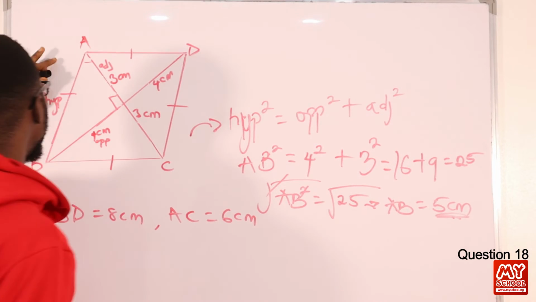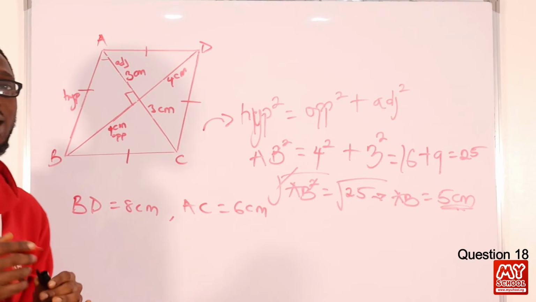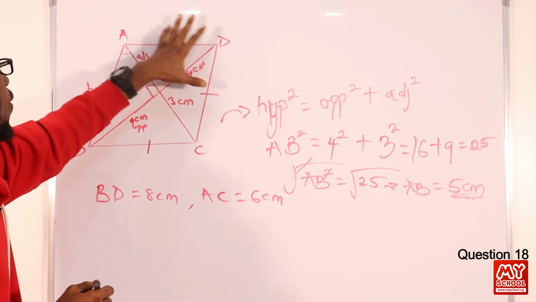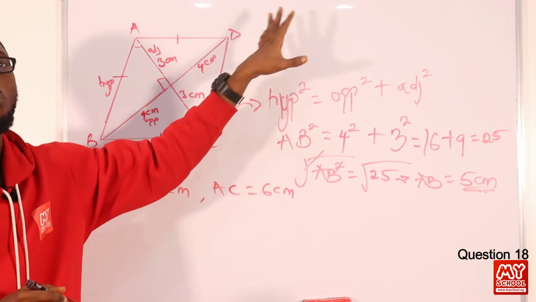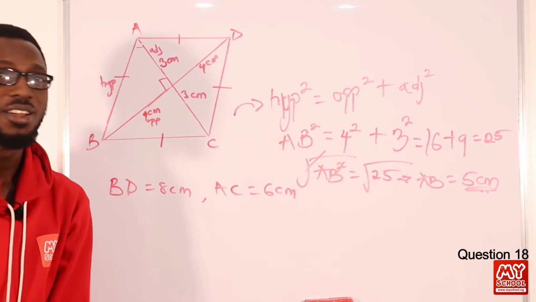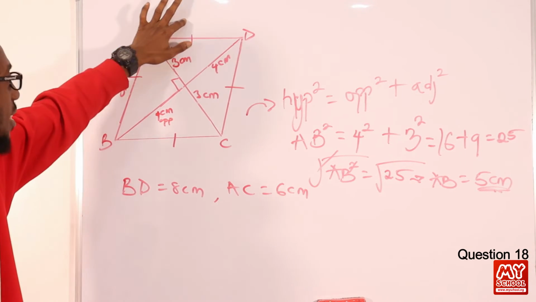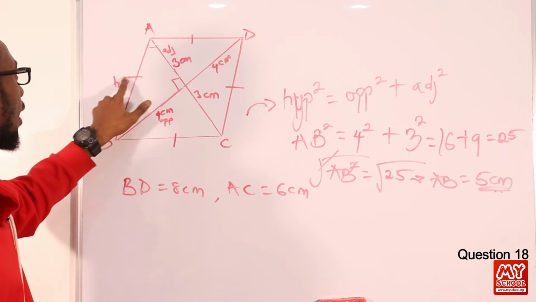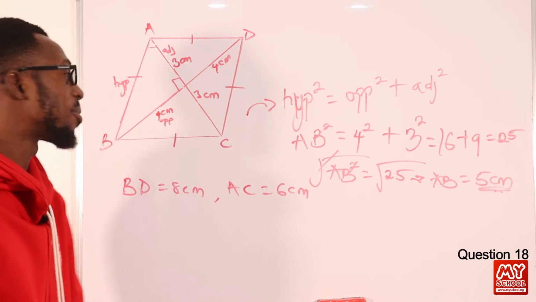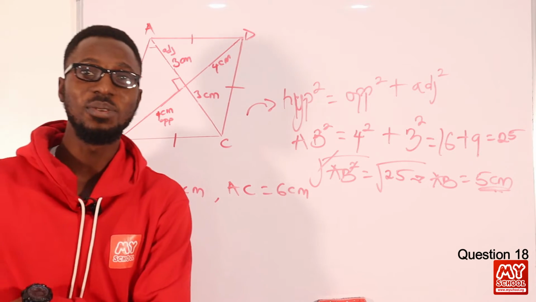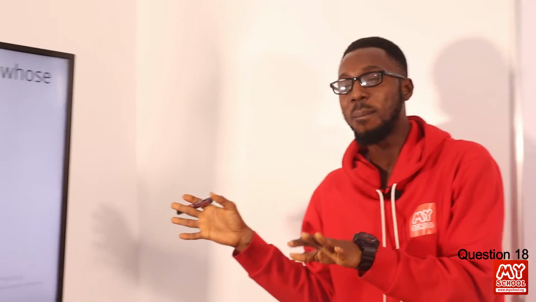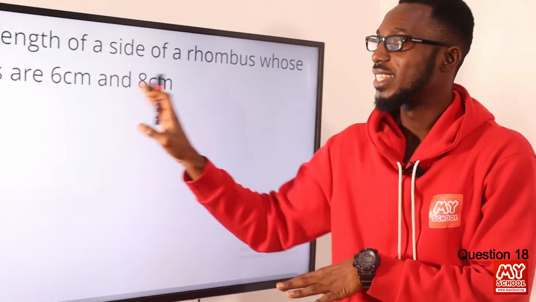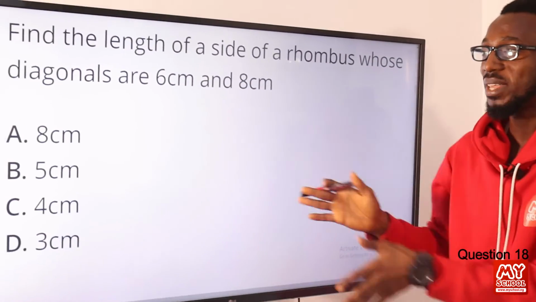So if side AB is 5 centimeters, remember that the sides of a rhombus have equal lengths. So if this is 5 centimeters, this is 5 centimeters, this is 5 centimeters, this is 5 centimeters, you can see the indicator. So the length of the side, according to the question, is 5 centimeters. Let's go back to the screen. The length of the side of a rhombus based on these diagonals is 5 centimeters. So option B is the correct option.